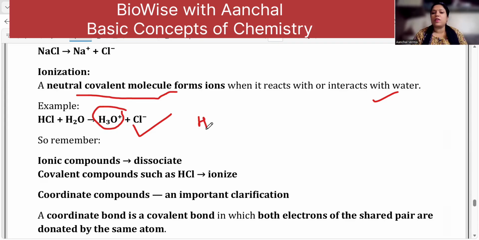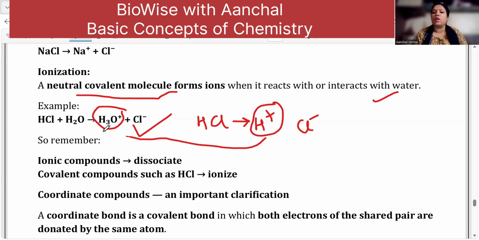First, understand HCl dissociates in water as H plus and Cl minus. Now this H plus goes to the water to form a coordinate compound called the hydronium ion. So an ionic compound dissociates, while a covalent compound like an acid ionizes.